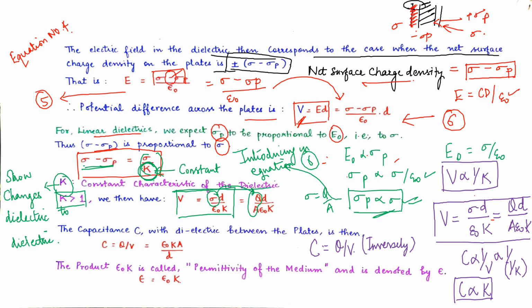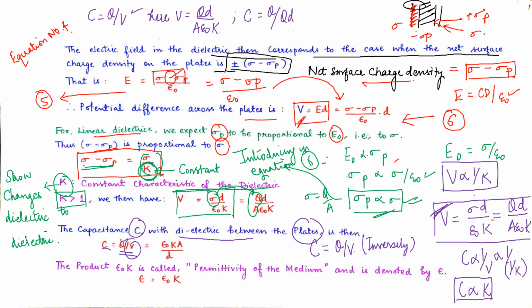See over here, the capacitance C with dielectric between the plates is given as C equals Q upon V. Q is the same, and V we are taking from this equation: V equals Qd upon A epsilon naught into K. Substituting this value of V, we get C equals Q upon Qd upon A epsilon naught into K. This Q and Q will cancel out and hence we get C equals epsilon naught A K upon d.